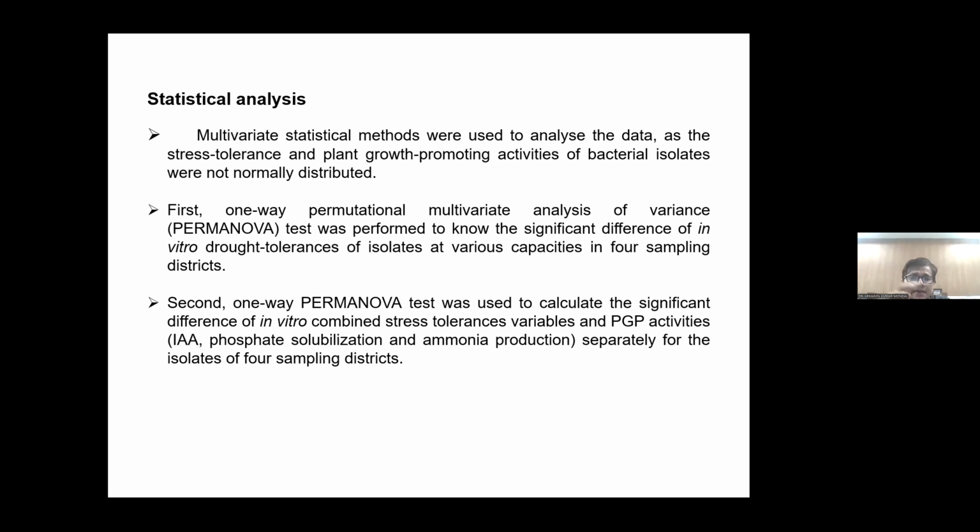We have seen our data is not normally distributed. So apart from ANOVA or a simple t-test, we are employing environmental effects here. So there is a multifactorial effect, different types of effects, different types of PGP traits, even soil factors are there. So we performed the PERMANOVA test to know the significant difference in in vitro drought tolerance of particular allied bacterial strains, either 20%, 30%, 40%.